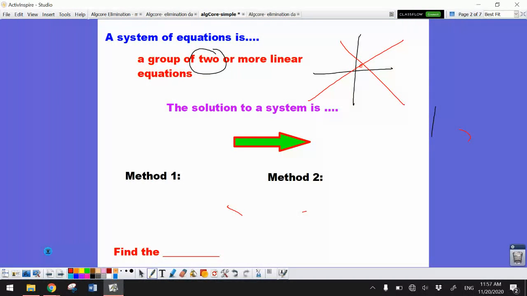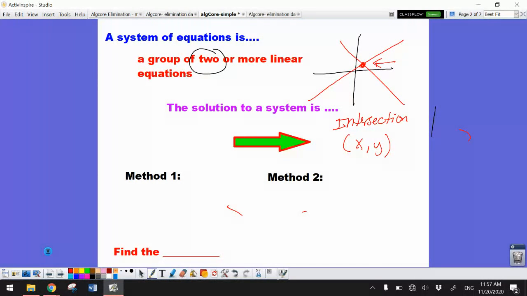So when we solve a system, we're looking for where the two lines touch, the intersection of the lines, which means we're looking for an x and a y. We have to have two solutions because there are two linear equations.